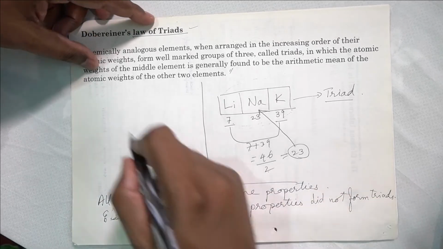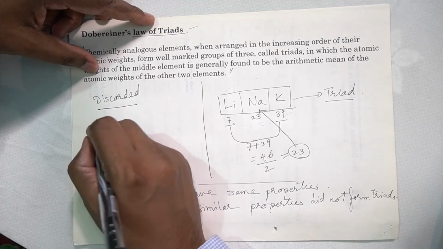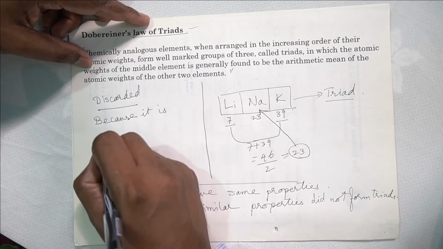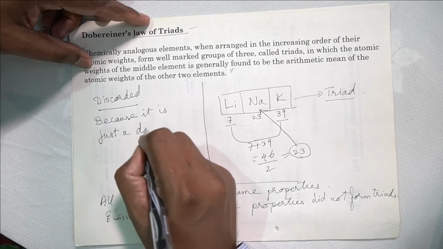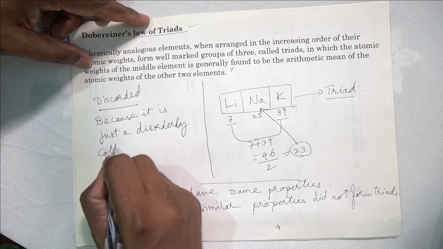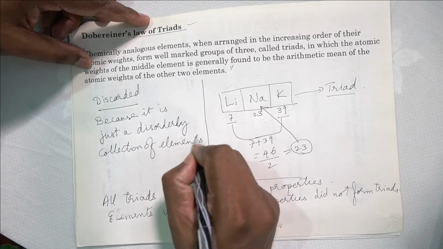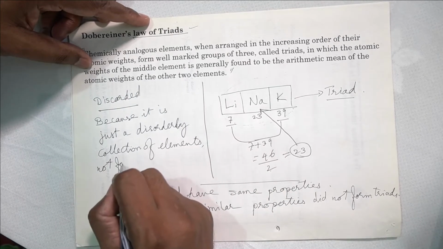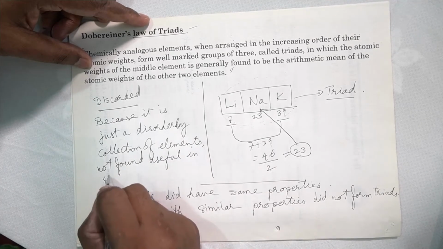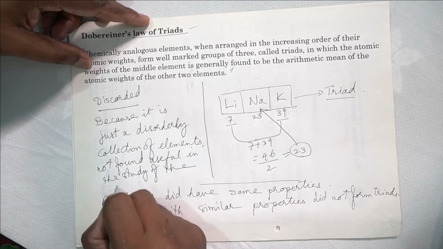Dobereiner's theory was discarded. Why was it discarded? Because it is just a disorderly collection of elements, not found useful in the study of the properties of elements.